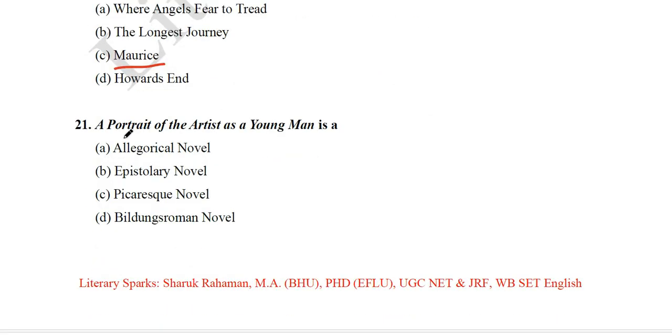Next question we have, A Portrait of the Artist as a Young Man, the famous novel in the modern period, is a... So what type of work is this? Allegorical novel, epistolary novel, picaresque novel, Bildungsroman. So its answer is Bildungsroman. Bildungsroman refers to a novel of education where there is the tracing of the hero, his development from birth to young age, a kind of progression in his character.